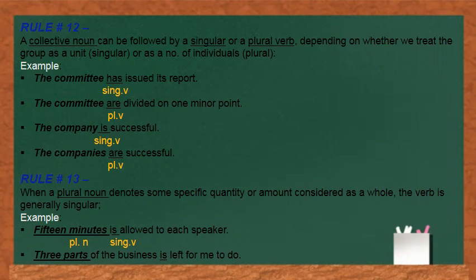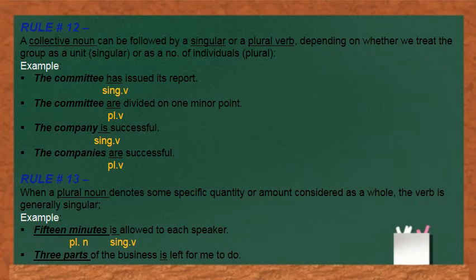In the next sentence, the committee are divided on one minor point. Here, committee is not referring to a group as a unit, it is referring to the individuals in the group. That is why we have used a plural verb are. Means there are some people in the committee who do not agree on a point. Next sentence is the company is successful. Again here the company has been taken as a group, it is referring to the group as a unit, so we have used a singular verb. The companies are successful. Here the companies has been taken as plural, so we have used a plural verb.